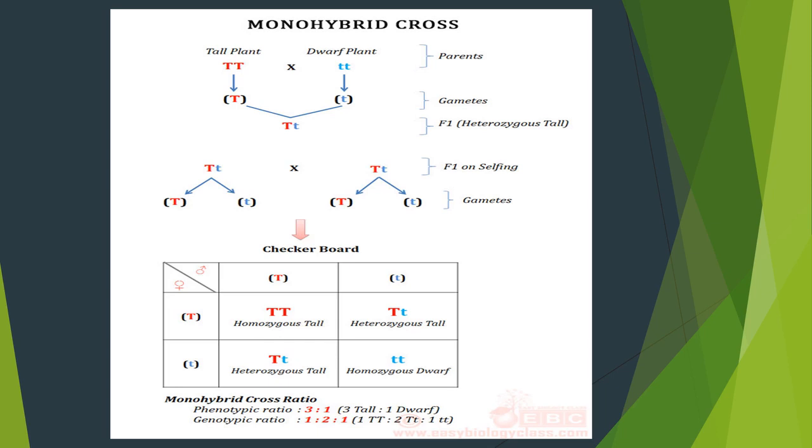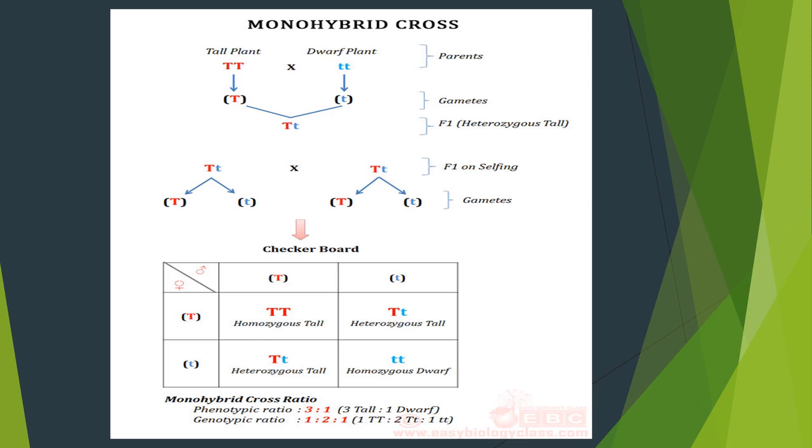So when is the dwarf character going to be expressed? Dwarf character is going to be expressed only in the homozygous dwarf allele condition alone. So look at the last box, small t, small t. If the allele combination is like this only, the dwarf character, which means a short plant, is able to grow. Children, understood?